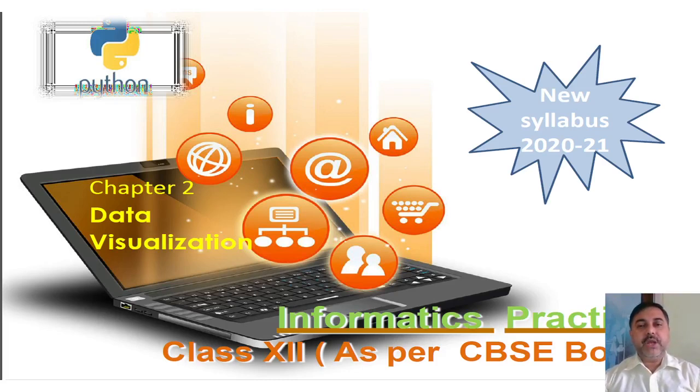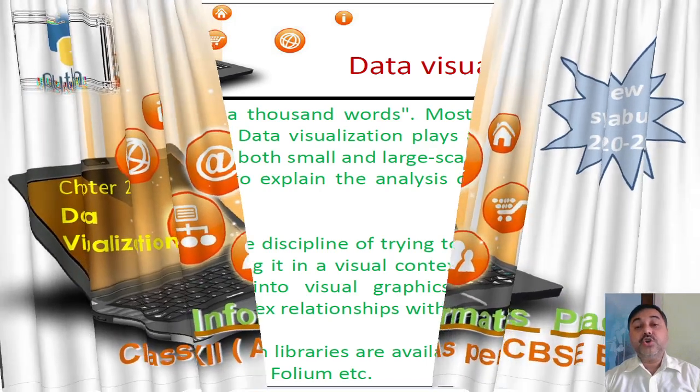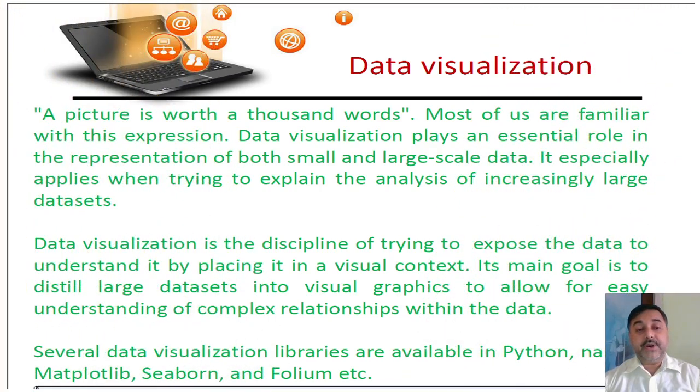Now, data visualization is one of the very important parts of our Python. So visualization, the word visualization, what does this word say? The word visualization says that it is the thing that we can show to the other person. Okay, so there are different types of visualization work, different patterns of visualization work.